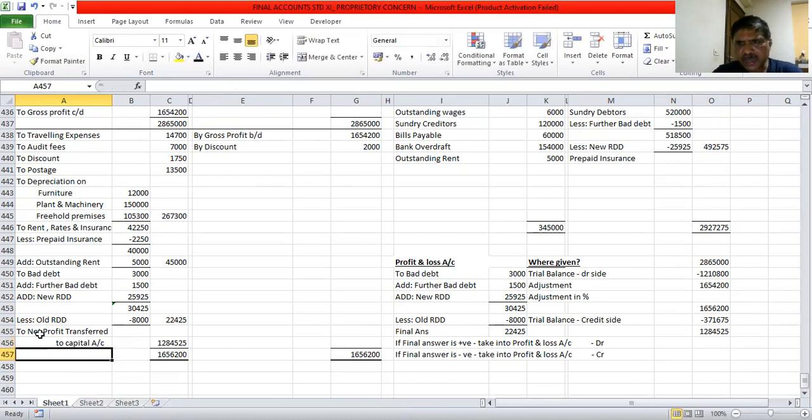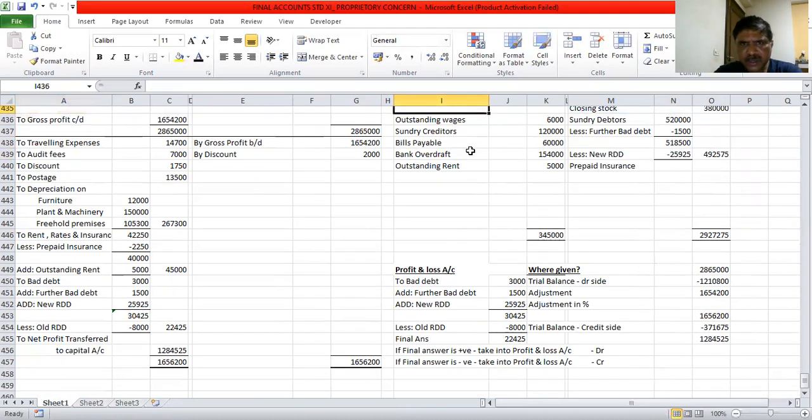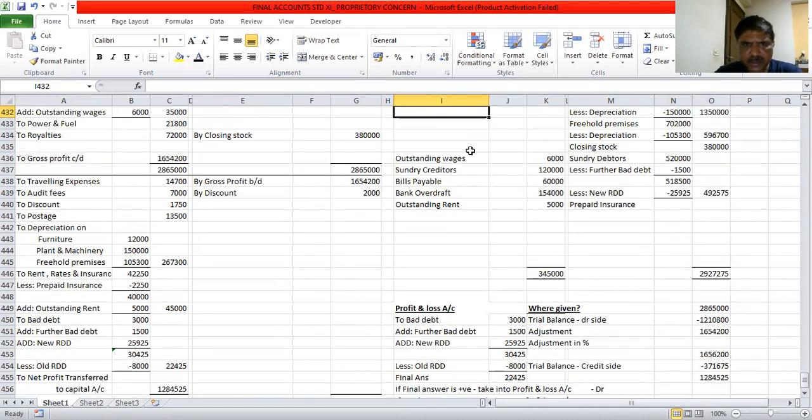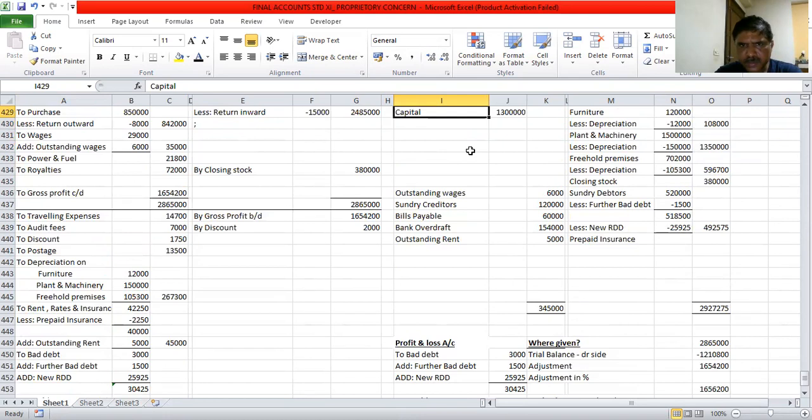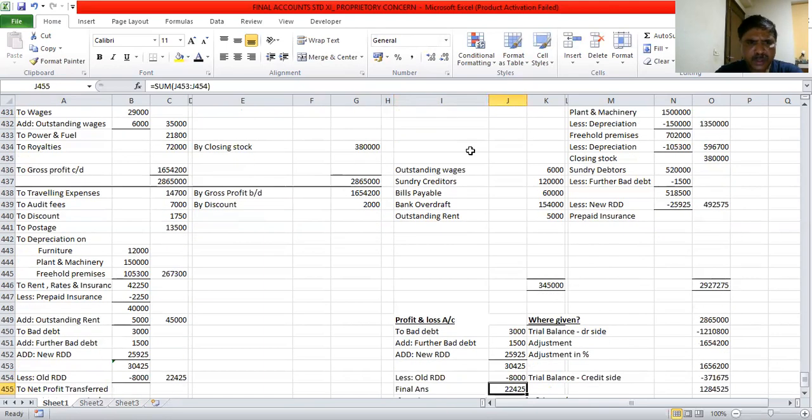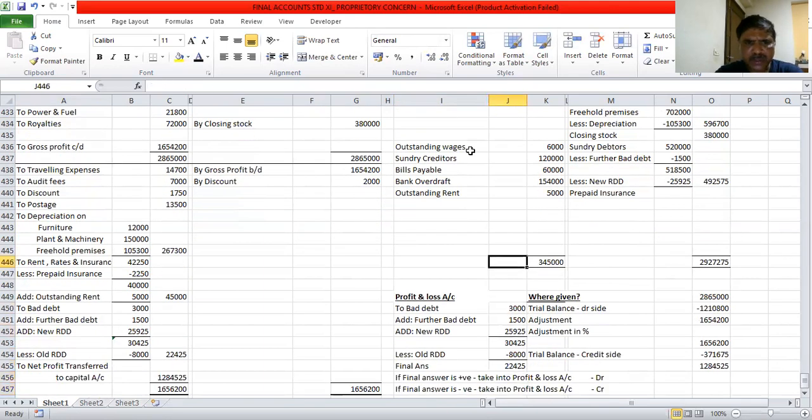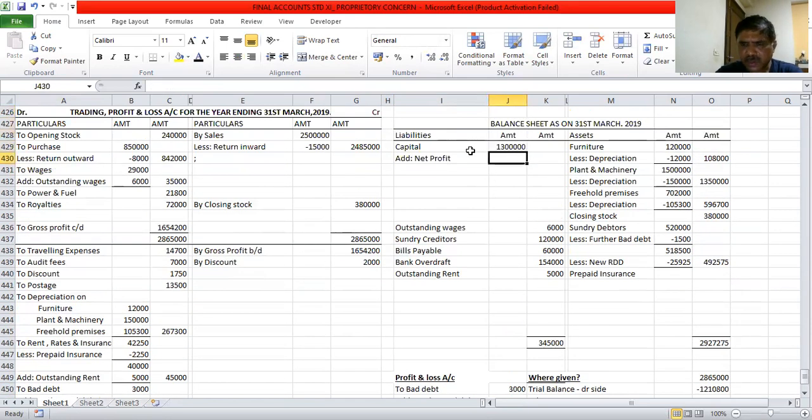Now in the capital account, add the net profit. How much do we get? 12,84,525.